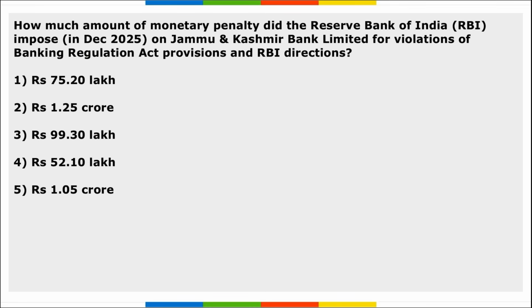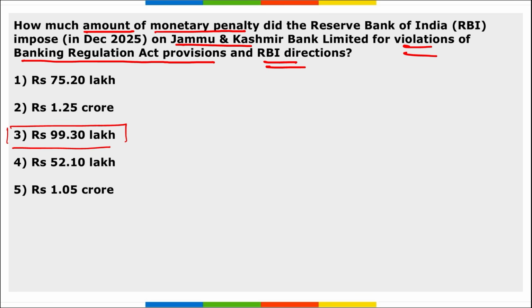Next, how much amount of monetary penalty did RBI impose on Jammu and Kashmir Bank Limited for violations of Banking Regulation Act provisions and RBI directions? So how much monetary penalty was imposed? It was 99.3 lakh rupees of monetary penalty that was imposed by RBI on Jammu and Kashmir Bank Limited, and it was for the violation of the Banking Regulation Act.